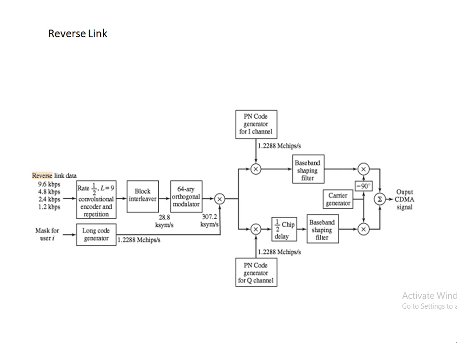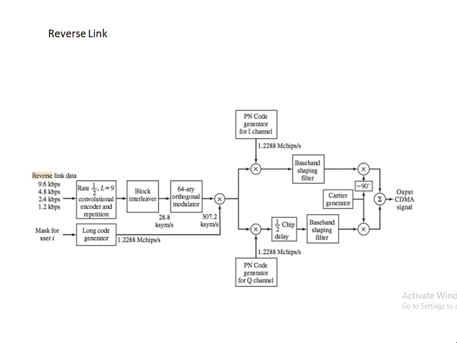There is a 64-ary orthogonal modulator. You can see the data is modulated using M equal to 64. That's why I have shown the 64-ary signal set. Then we again use the long sequence generator, which is the same 1.2288 mega chips per second. To reduce the interference to other users, time position is also used here.